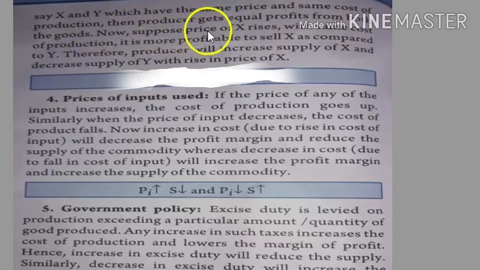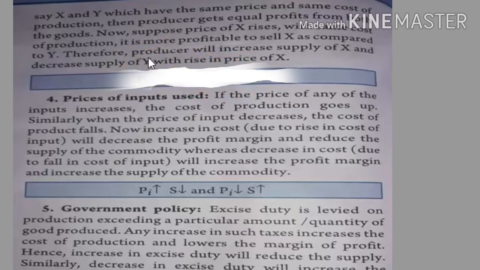Now suppose the price of X rises with the same cost of production, it is more profitable to sell X compared to Y. Therefore the producer will increase the production of X and decrease the supply of Y with the rise in the price of X.